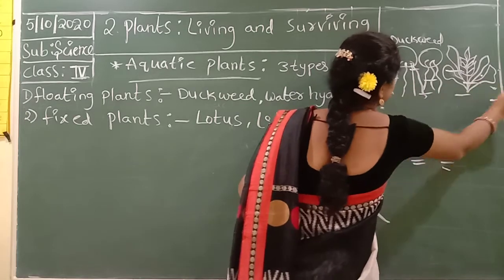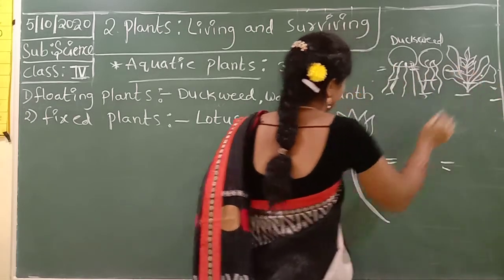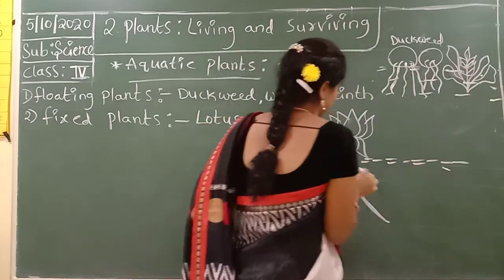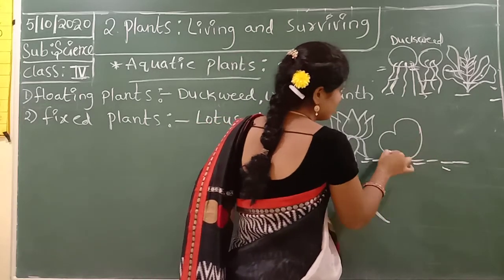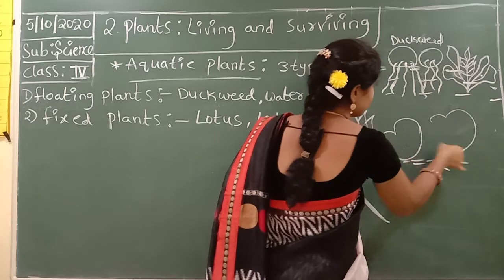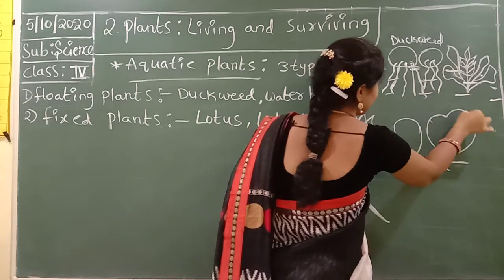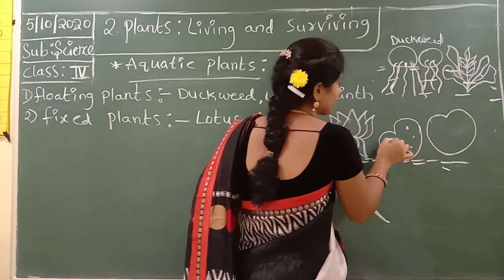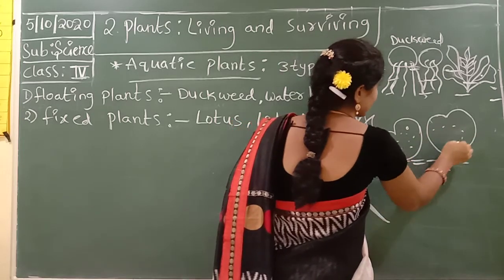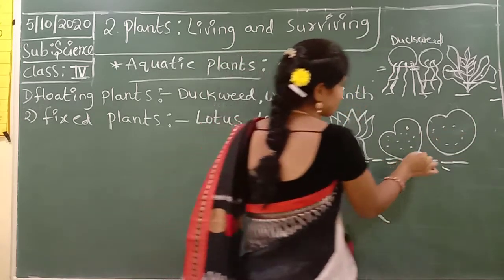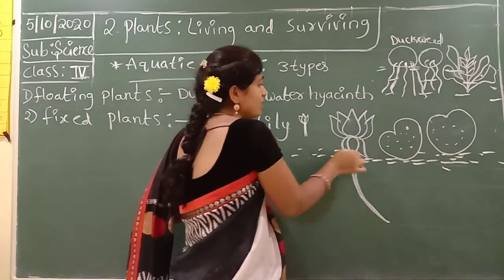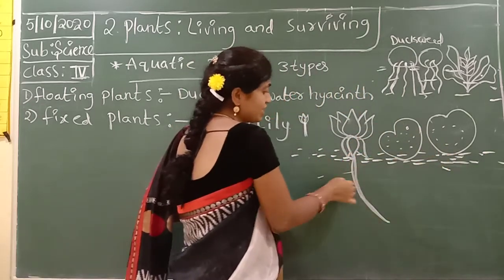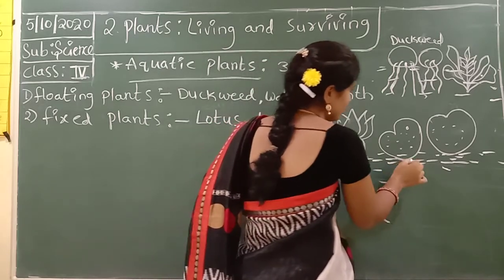Lotus leaves also. Okay children, the leaves and flowers float on the water, and the remaining part is fixed under the water.